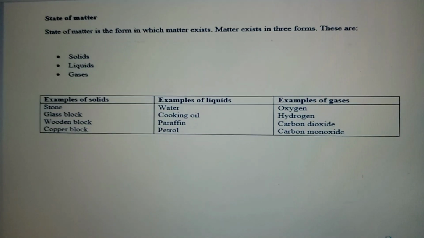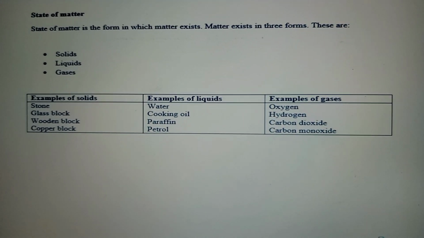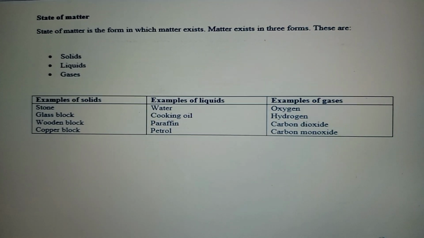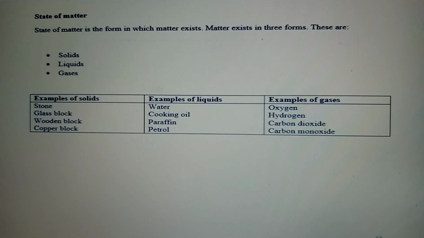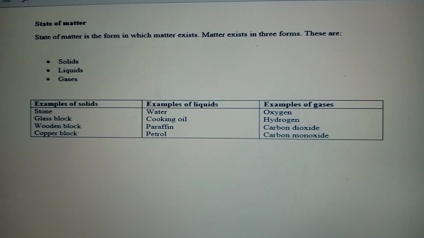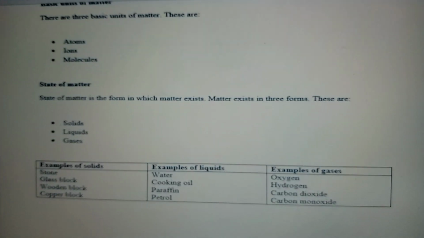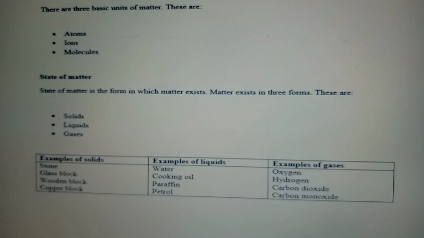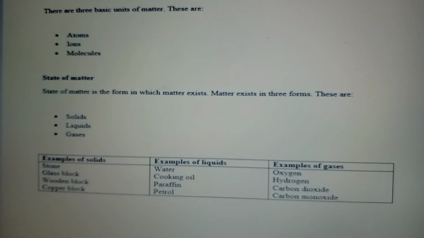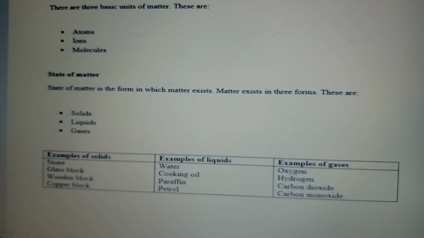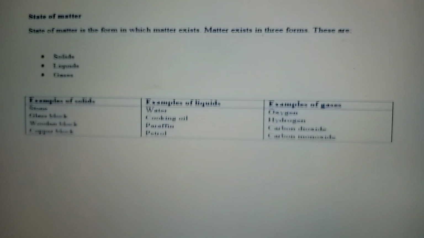So these three states of matter are different from the basic units of matter. We have said the basic units of matter are three: ions, molecules, and atoms. Sorry, we didn't define a molecule here. So what is a molecule? A molecule is a group of atoms. When they bind together, they form what we call a molecule.